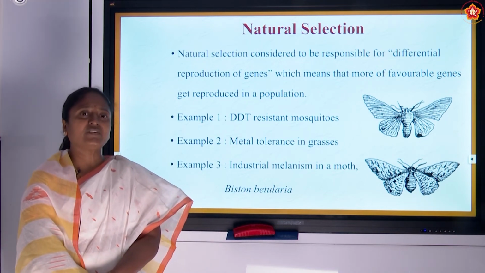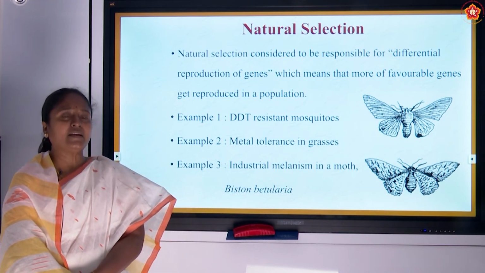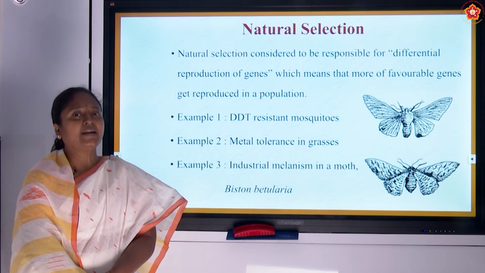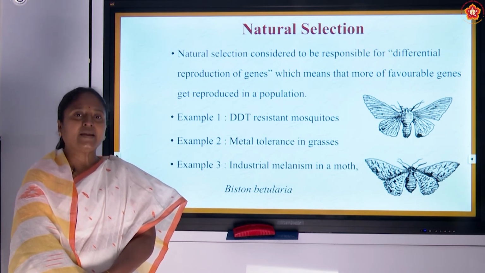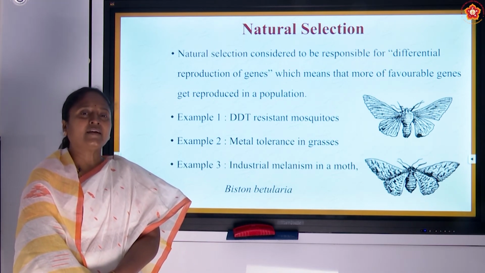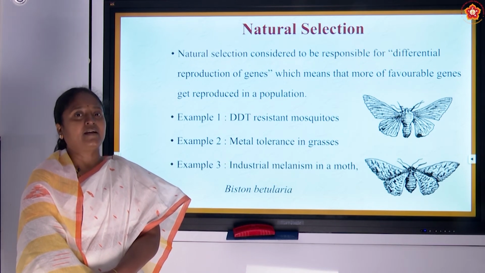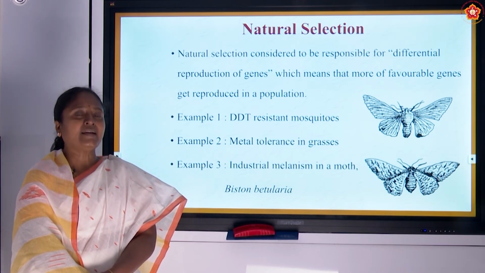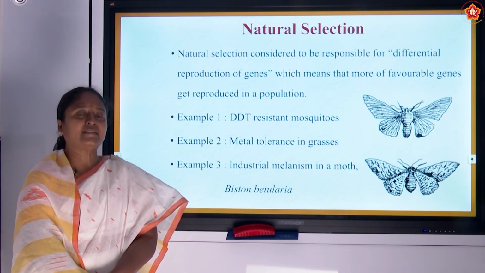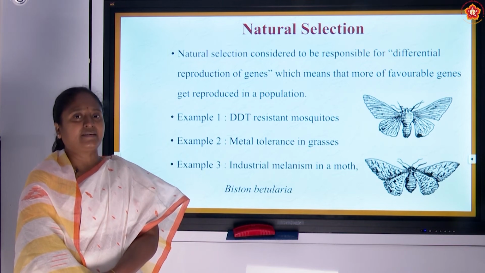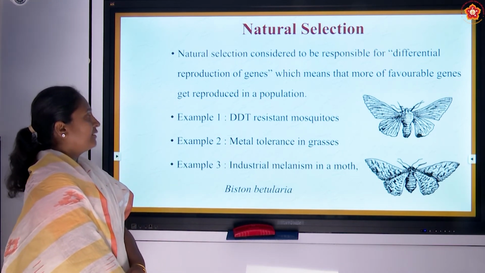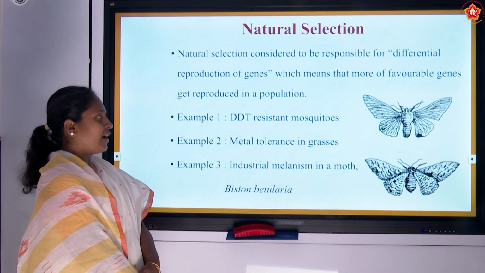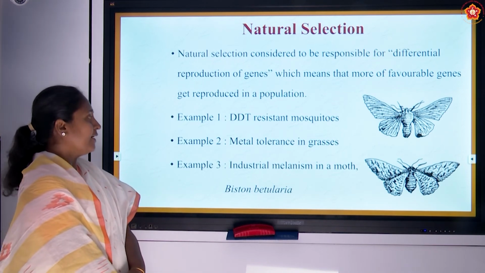Because of the carbon which accumulated in the environment, the organism tended to accumulate more and more black color in its body, thereby it escaped from its predator. When it is very bright against a dark background, it can be easily detected and eaten, right? So this is a classical example of natural selection where the organism gets selected based on the environmental need.